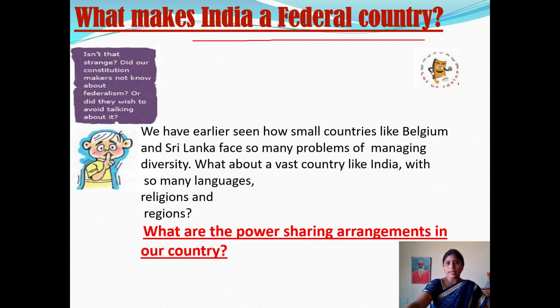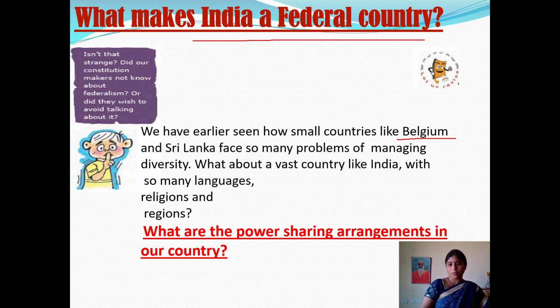Once I explained briefly about the Belgium accommodation. As you know, in Belgium, Dutch speaking people are there, German speaking people, as well as French speaking people.